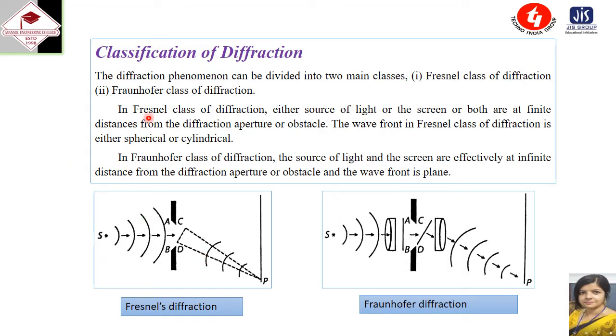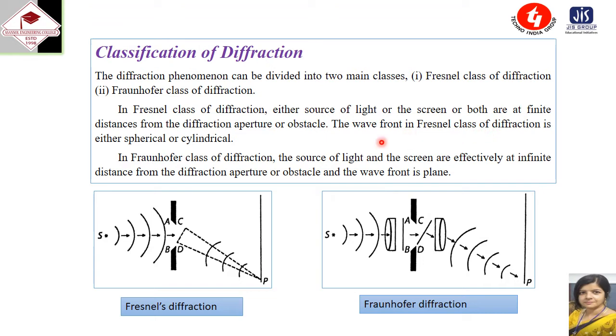Now the classification of diffraction. The diffraction phenomena can be divided into two main cases: Fresnel type of diffraction and Fraunhofer class of diffraction. In Fresnel class of diffraction, either the source of light or the screen or both are at finite distance from the diffraction aperture or obstacle.